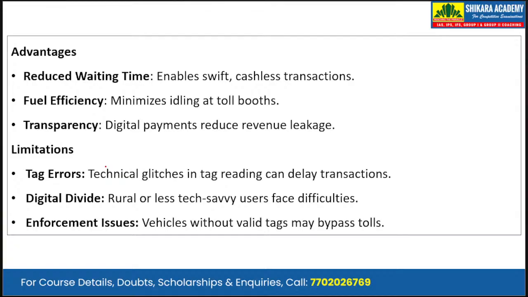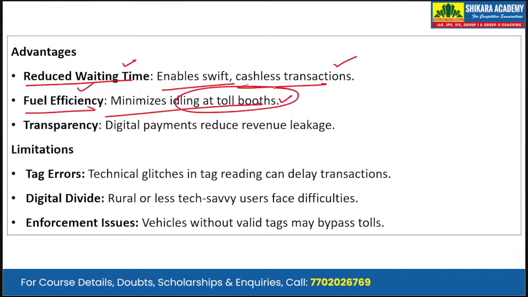Then we have to discuss the advantages of FASTag. First is the reduced waiting time. It enables swift and cashless transactions at the toll booth. Second is fuel efficiency. It minimizes idling at the toll booth, so you have to halt for a very short amount of time, and that is why it saves fuel.